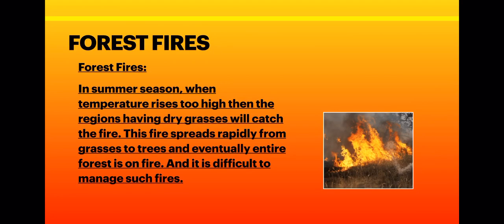Okay, now forest fire. Forest fire is an example of spontaneous combustion. Children, in a forest, due to the sun's heat, sometimes the dry leaves or dry grasses catch fire, and it spreads from leaf to trees, and eventually the entire forest gets on fire. So this is the natural cause of fire, and sometimes the carelessness of human beings may also lead to forest fire.